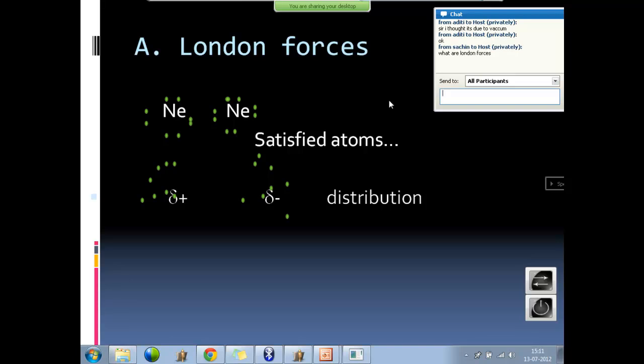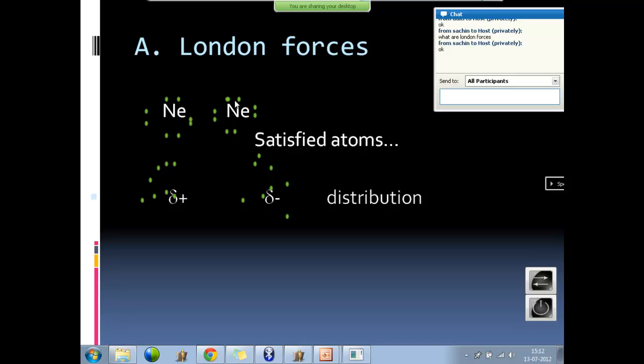London forces. These are the two inert atoms, neon and neon. Basically, they do not interact. Why don't they interact? They have an octet, filled up, satisfied. They are not hungry now. Maybe after the post-lunch session, nobody is hungry. Neon and neon. In the meanwhile, if they happen to come close together, they build up some kind of interaction between themselves. And those interactions are called London forces.